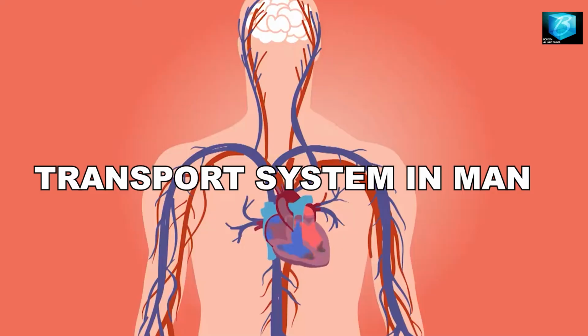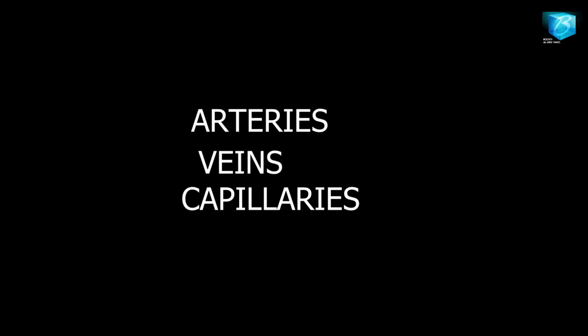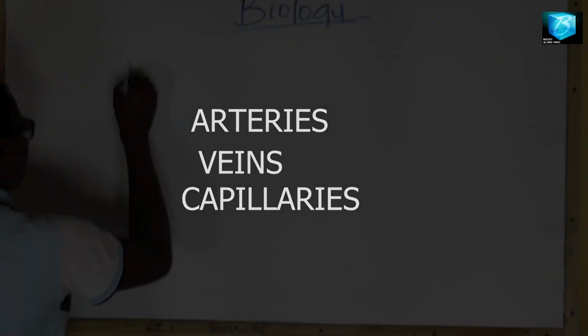The blood vessels. These are pipe-like tissues that carry blood from the heart to the body and from the body back to the heart. Number one, we have the arteries, we have the veins, and we have the capillaries.